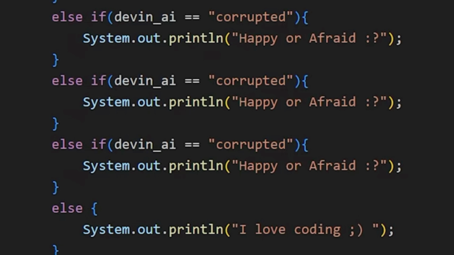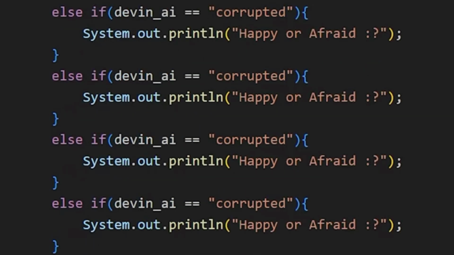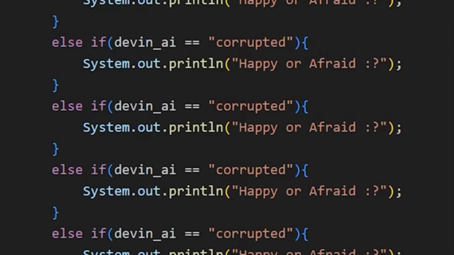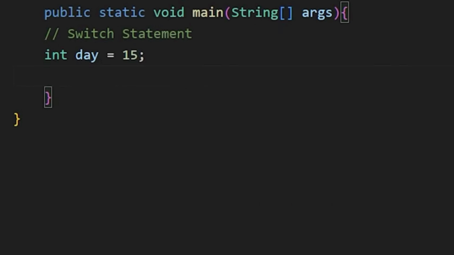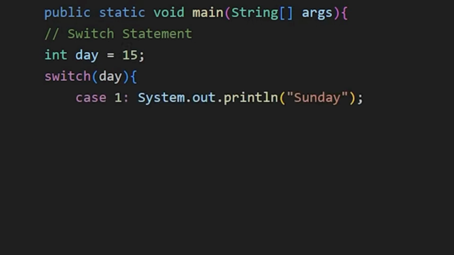If there are many else if statements in your code, you can use a switch statement instead of lengthy else if statements. A switch statement is used to compare the value of a variable to multiple values. Like here, day is my variable, and to write a switch statement, we write switch, then in brackets the variable whose value we want to compare, and in curly braces we write case and then the value, and then the code to run when the value of the variable is equal to this value.